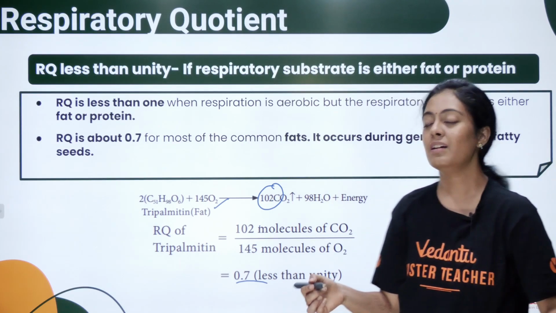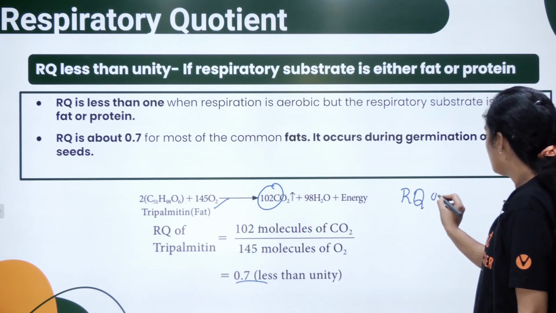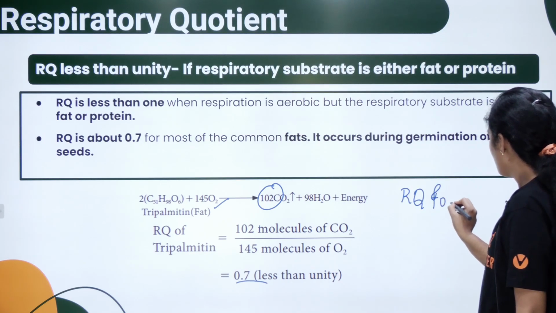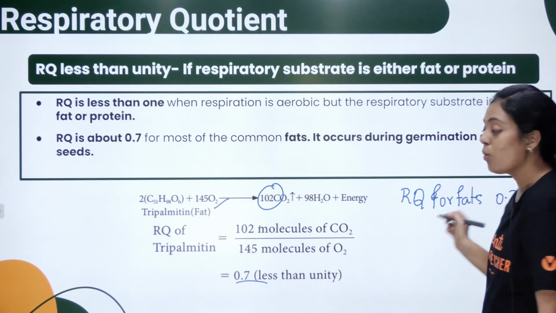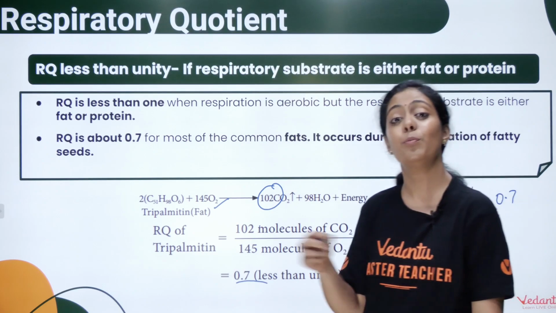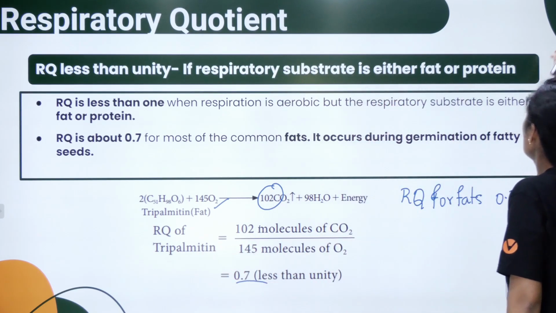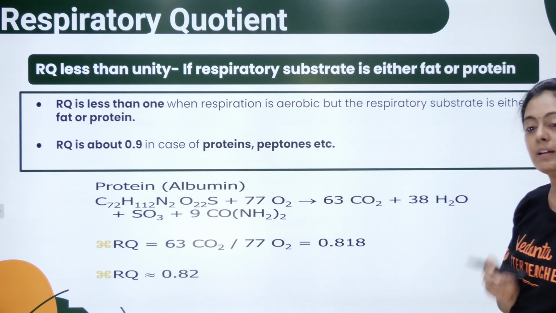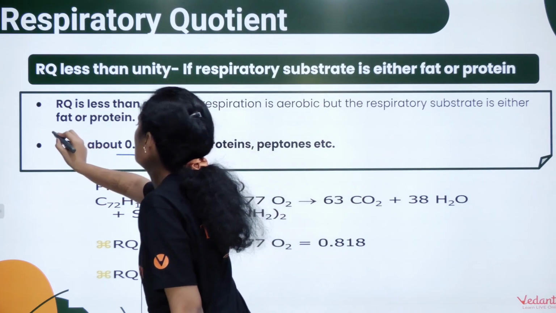2 mark question. Okay, so what is the RQ for fats pasangla? RQ for fats 0.7. NEET la rombo easy ah kekkalam. What is the RQ for fats? RQ for protein, RQ for carbohydrates. Okay, now let's talk about the RQ for protein. So protein is approximately 0.9.